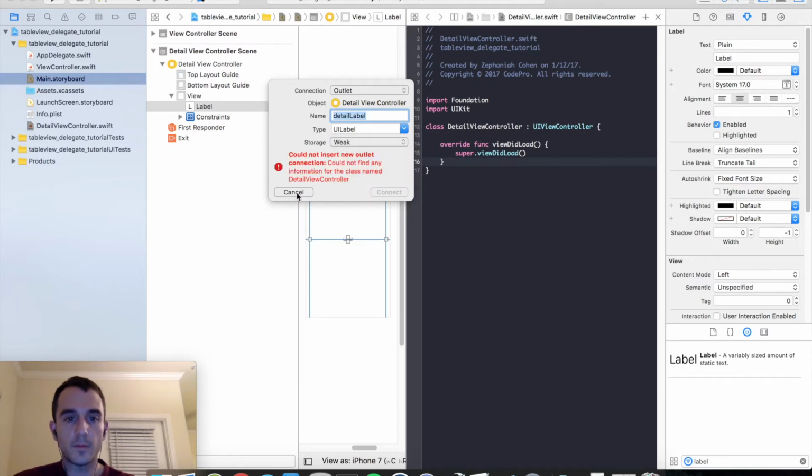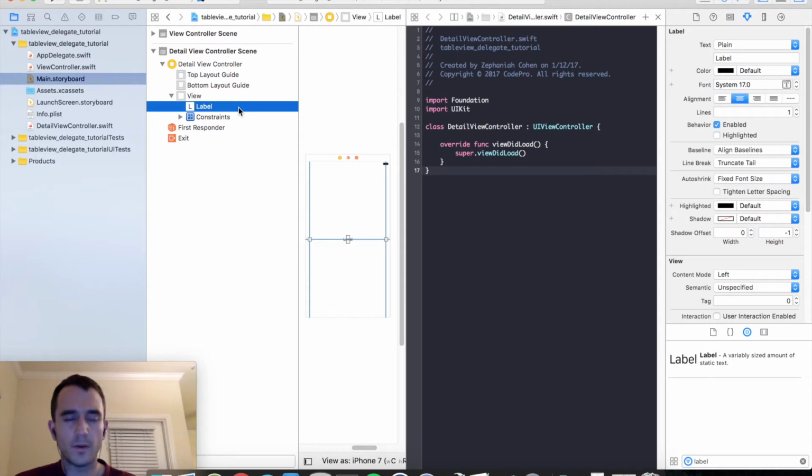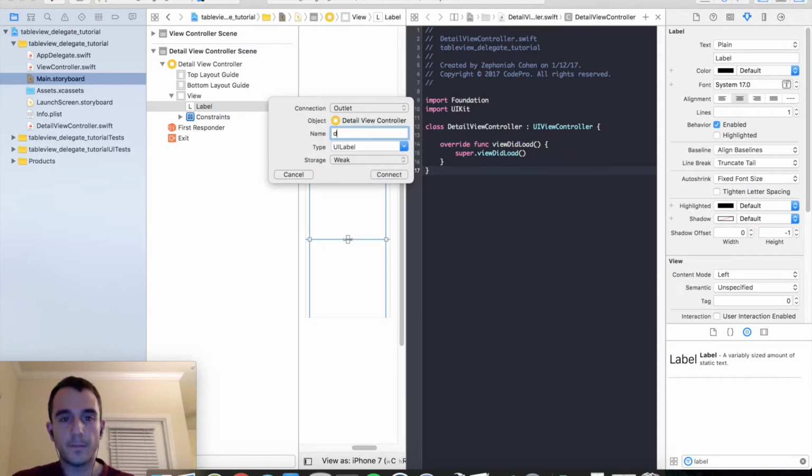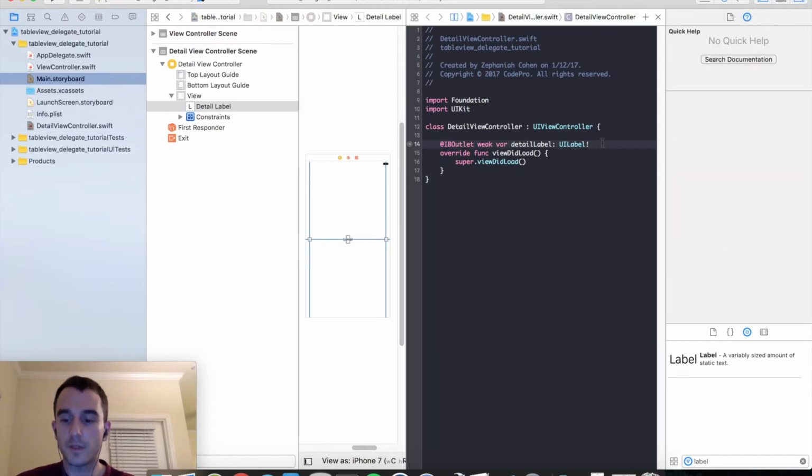And sometimes Xcode needs to be clean, so you can do Command-Shift-K if it can't find the connection. Xcode is very buggy, and Xcode 8 really buggy. Again, hold down the control key, click and drag, and we'll try again. Detail text or detail label, connect, and there we go. So connection has been made successfully.